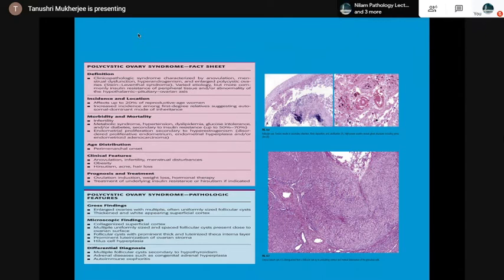Microscopically, collagenized superficial cortex, multiple uniformly sized and spaced follicular cysts present close to the ovarian surface, and there is Leydig cell hyperplasia. So differential diagnosis becomes multiple follicular cysts, adrenal diseases like congenital adrenal hyperplasia because of the clinical features, and autoimmune oophoritis.